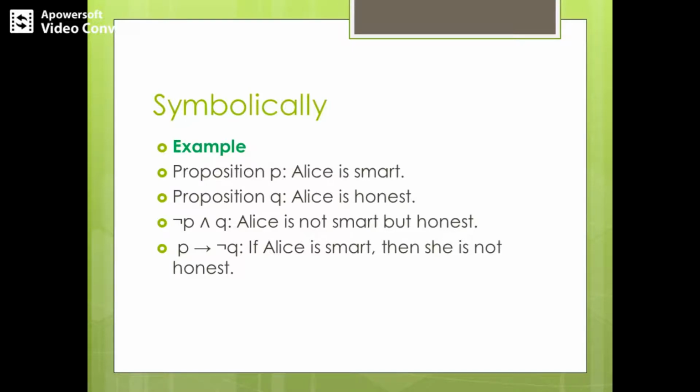Got it? So for the symbol P implies negation Q, you should observe the connective first. Whatever connective is there in the question, you have to observe and interpret how it could be written. Since we have implication, we are using the terms if and then. Once you decide this, you can turn these words into complete statements. That is, if Alice is smart, then she is not honest. So this is the way of expressing this particular symbol. I hope all these things are clear to you.